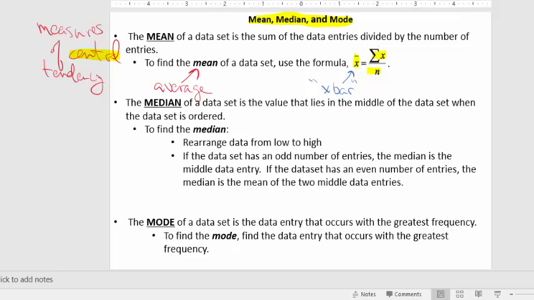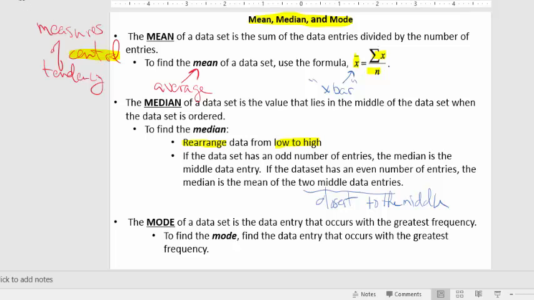All right, and the median is the value that lies in the middle of a data set when it's ordered, right? And you can order it either from least to greatest or greatest to least. The way that you order it doesn't matter. The middle will still be the middle. How would you find the median? You would arrange the data from low to high, or from high to low. If there's an odd number of entries in the data, the median is the middle data entry. And if there's an even number of entries, the median is actually going to be the mean of the two middle data entries, of the two that are closest to the middle.